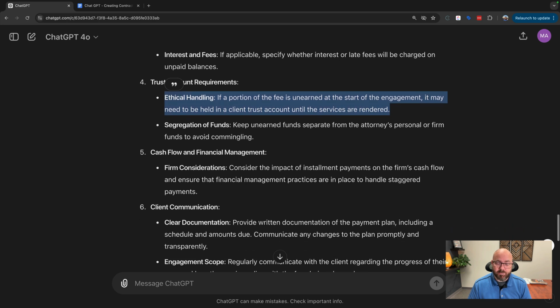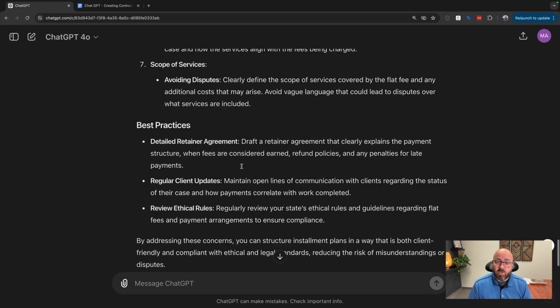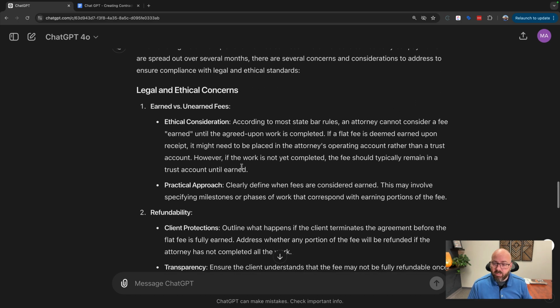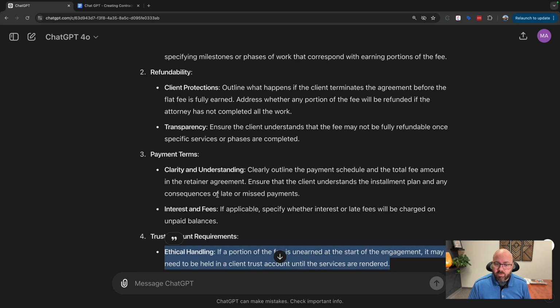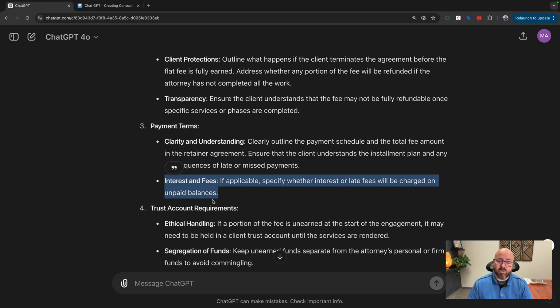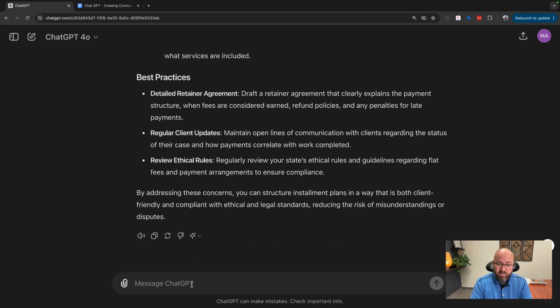What it didn't talk about here is collections or recovering money. And so it did talk a little bit about interest and fees and such. And so that's not really enough. So let's ask it.